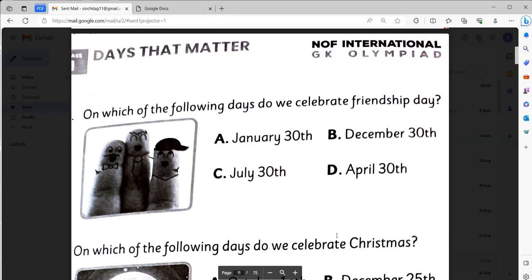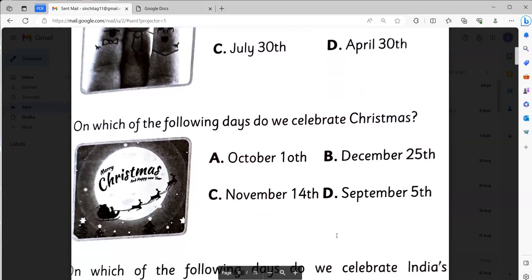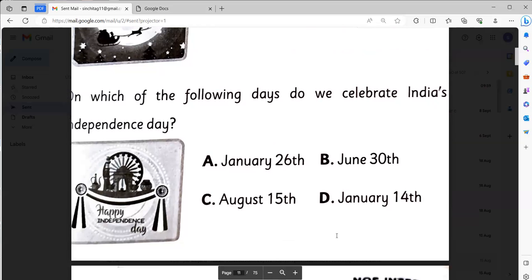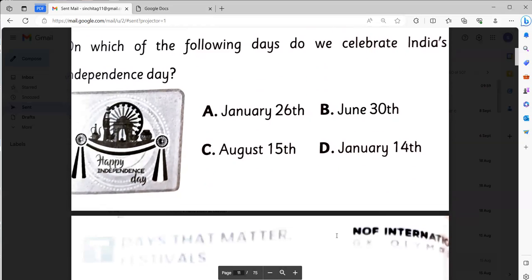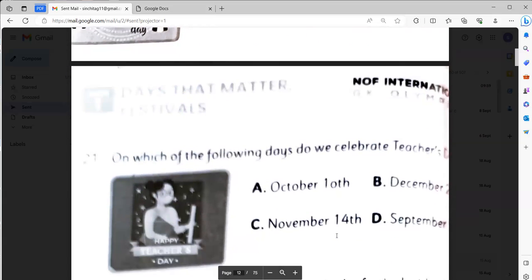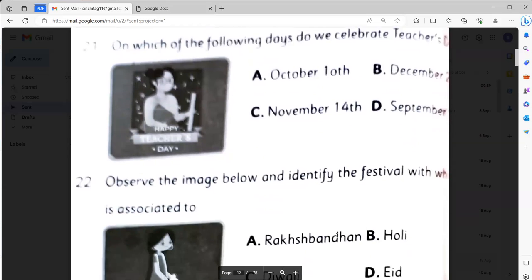It will be option C, that is July 30th. On which of the following days do we celebrate the Christmas? It will be 25th December. On which of the following days do we celebrate India's Independence Day? It will be 15th August, option C. On which of the following days do we celebrate Teachers' Day? It will be 5th September, number D.